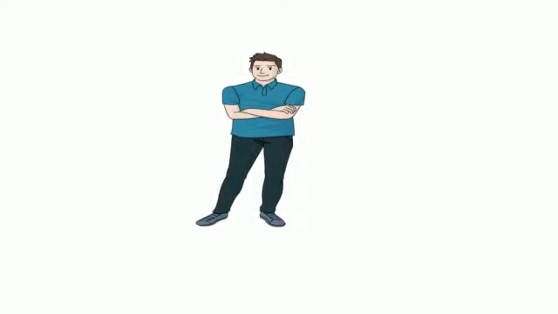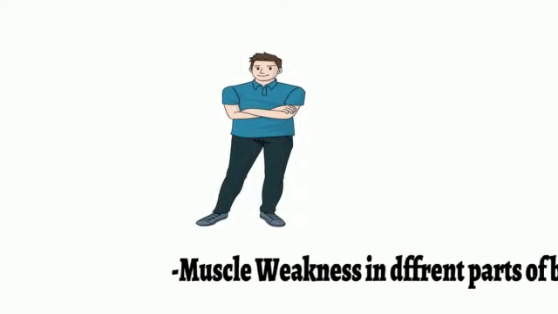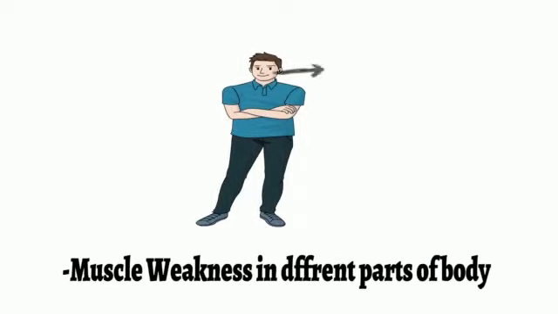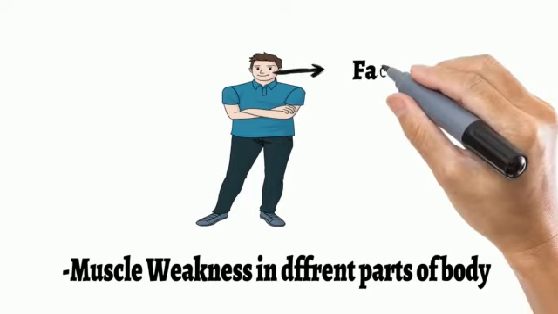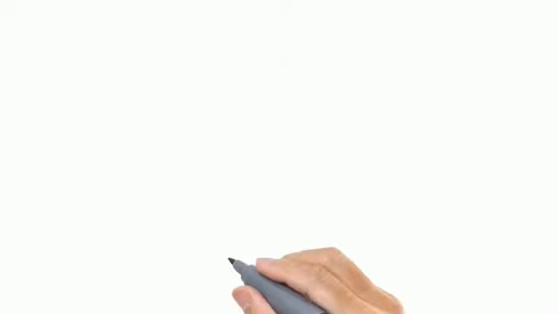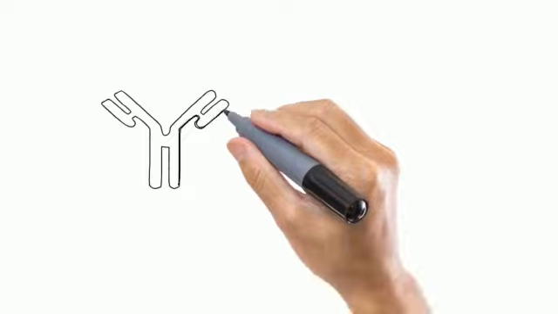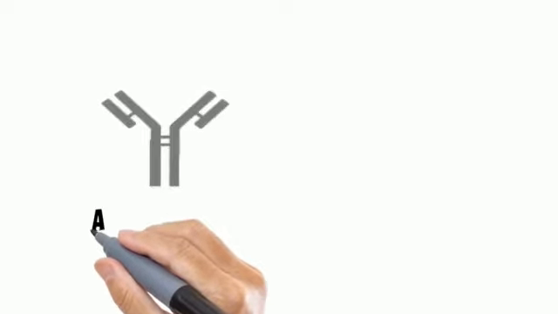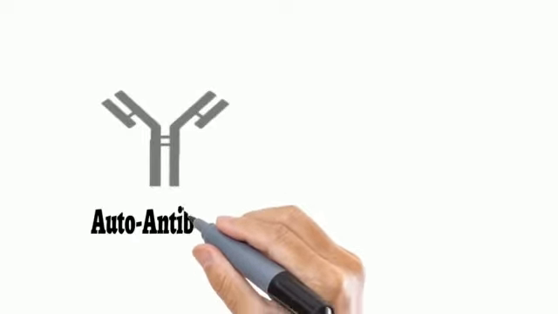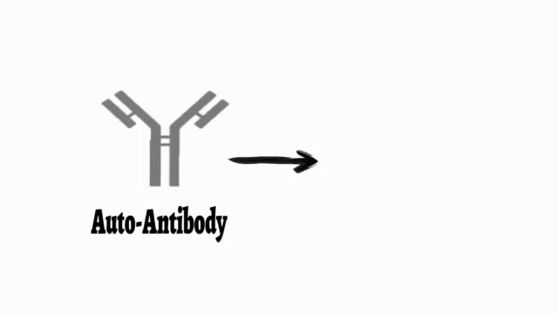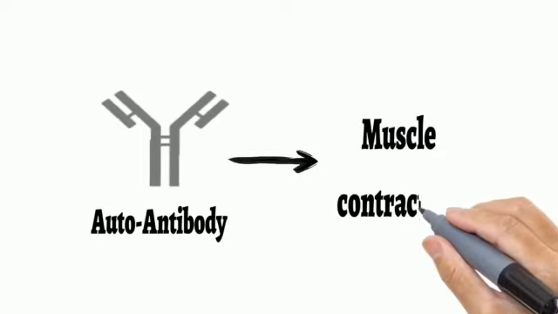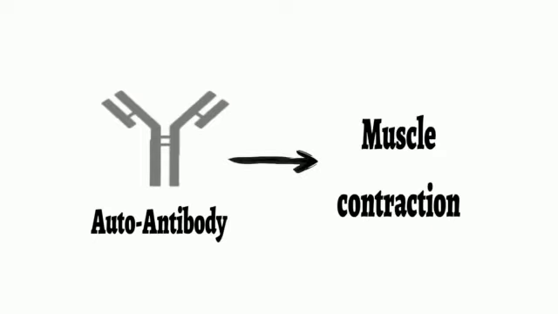The person with myasthenia gravis experiences muscle weakness in different parts of the body, but this especially includes the facial muscles. The reason for muscle weakness is the production of an auto-antibody in the affected person's body, which interferes with the normal process of muscle contraction.